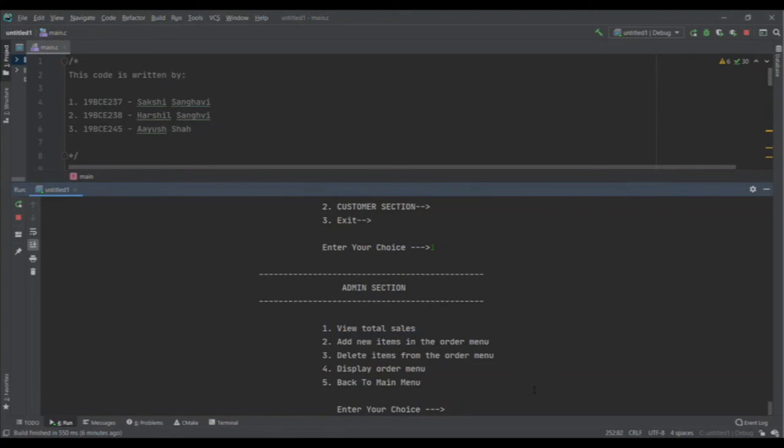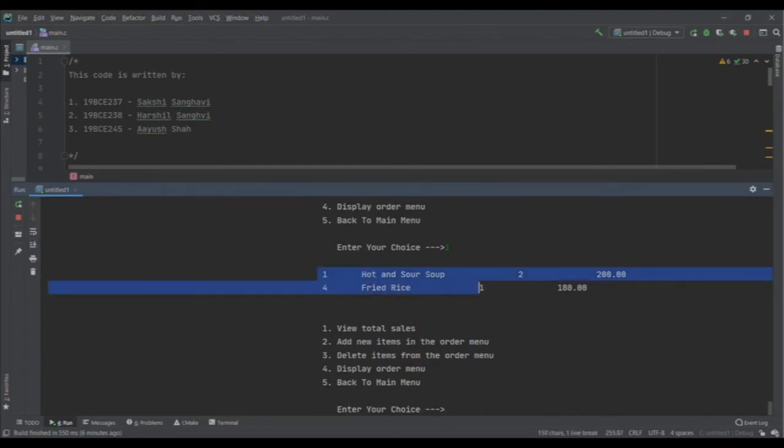Now for example, during the whole day we have run this program for 5 customers and they have ordered different things during the day. So now we want to see what all items have been sold, how many times. So to show how much total sales was done, we select this option and I enter my choice as 1, and as you can see, we can see what all was successfully ordered during the day by different customers.